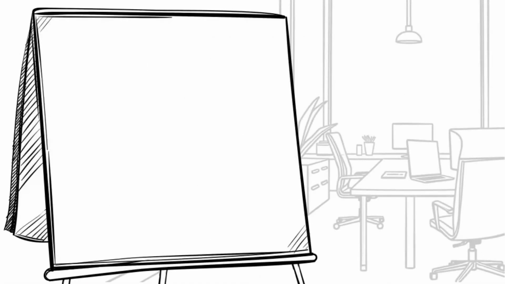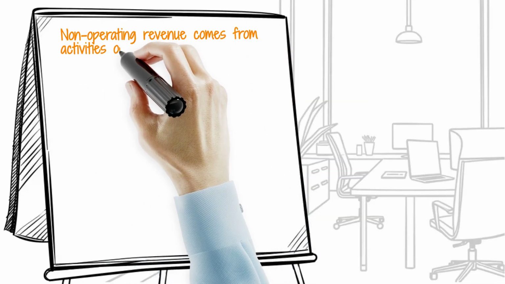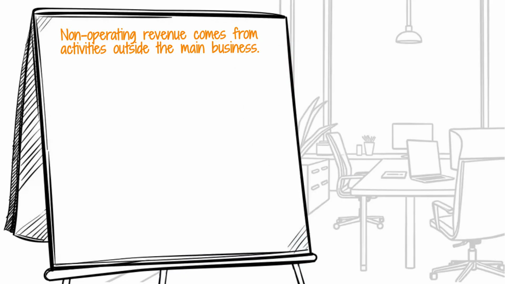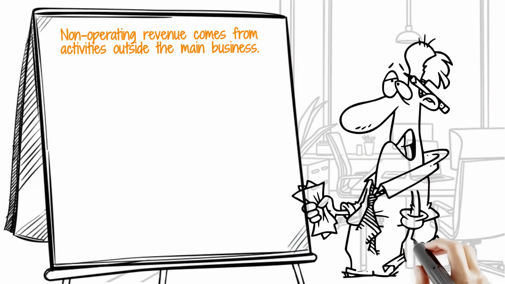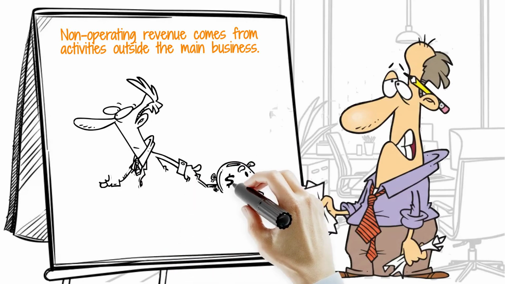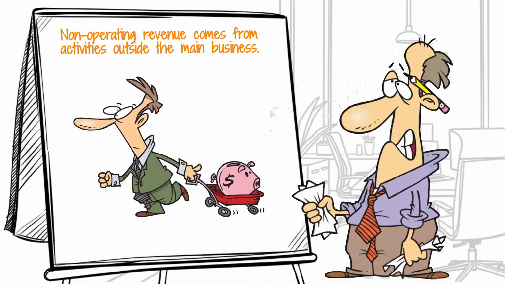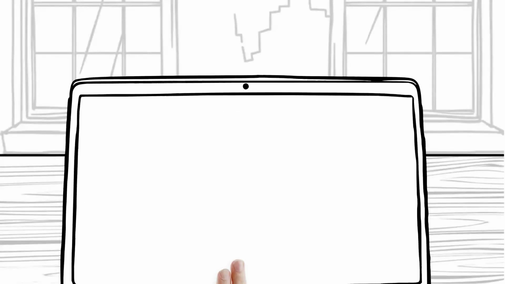Another type is non-operating revenue. This comes from activities not directly related to the main business. For example, if a clothing store earns interest from a savings account, that interest is non-operating revenue. If a company sells an old delivery van or unused equipment, the money received may also count as non-operating revenue. This type is often smaller and less regular than operating revenue.